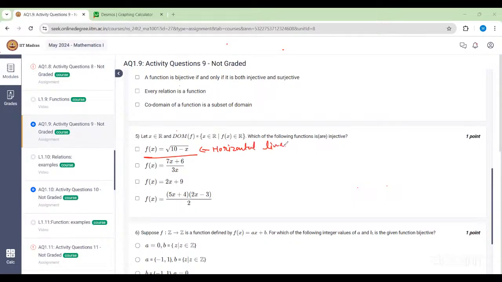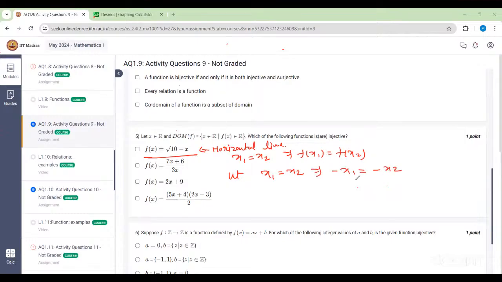If you know the graph, that's okay. And if you don't know the graph, you can easily prove it too. So how will you prove it? We'll use this particular definition of a 1, 1 function. Injective means 1, 1, right? That x1 equal to x2 will imply f of x1 is equal to f of x2. So let's say x1 is equal to x2. If these two quantities are equal, then minus of x1 is equal to minus of x2.